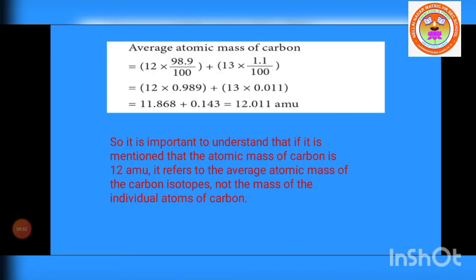We already know the formula. The average atomic mass of carbon is equal to the first carbon, mass 12, abundance 98.9 divided by 100, plus the second carbon, atomic mass 13, abundance 1.1 divided by 100. So we get 11.868 plus 0.143, we add and get 12.011 AMU. So 12.01 AMU is the average atomic mass of carbon.